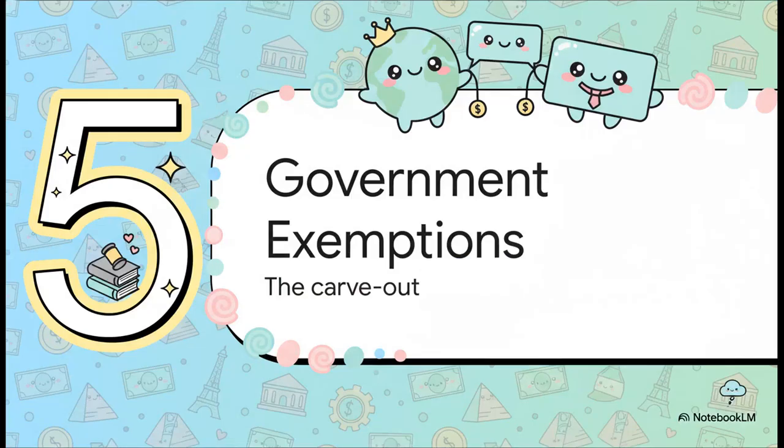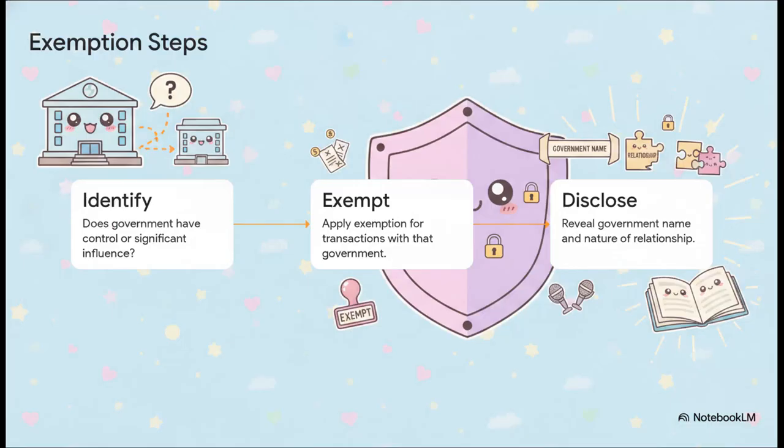Finally, Section 5, Government Entity Exemptions. Let's look at the carve-outs. Back during that 2009 revision, standard setters realized that demanding granular transaction data between every single entity controlled by a national government would be an absolute bureaucratic nightmare. So they created a very logical carve-out broken down into 3 steps.